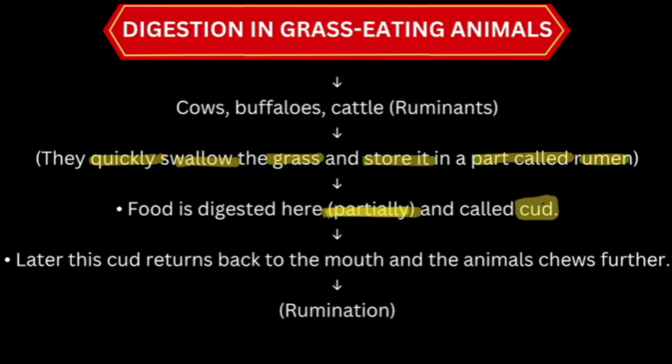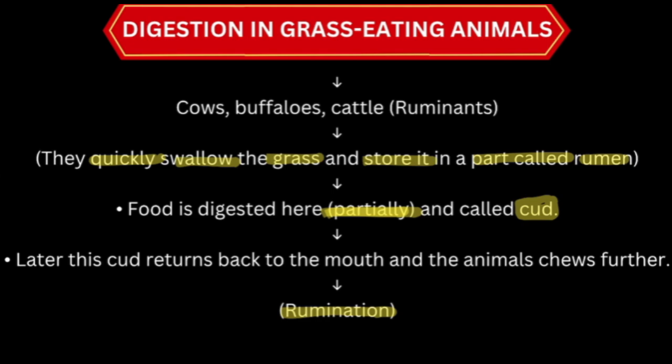Rumination is a process in which the cow first swallows the food quickly and stores it inside the rumen. Inside the rumen it gets partially digested and converts into curd. Later the curd returns to the mouth in small lumps, and the animal chews it again.